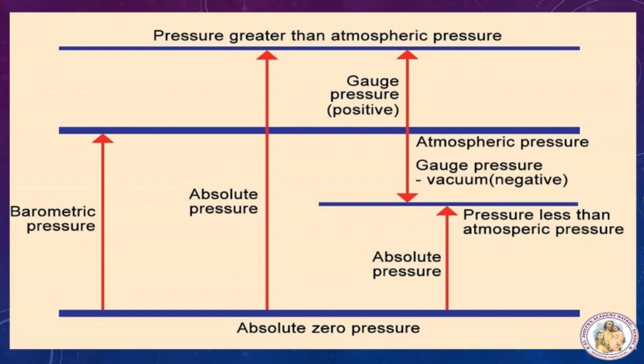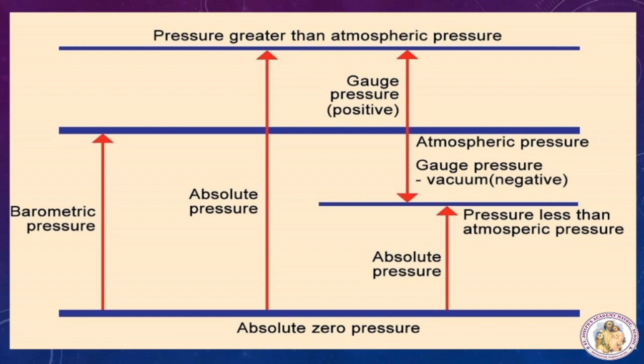If I take any pressure above the atmospheric pressure, it is known as gauge pressure. Above the atmospheric is gauge pressure, it is positive, and below the atmospheric pressure is negative or vacuum. The pressure below the atmospheric pressure is known as vacuum pressure.